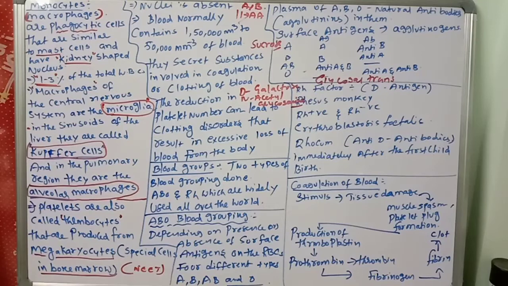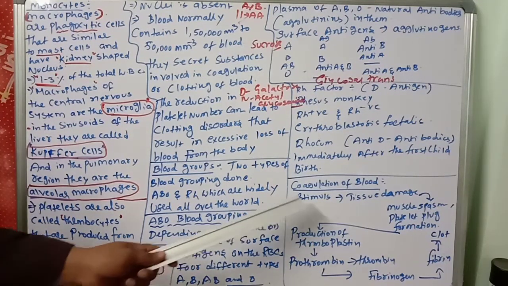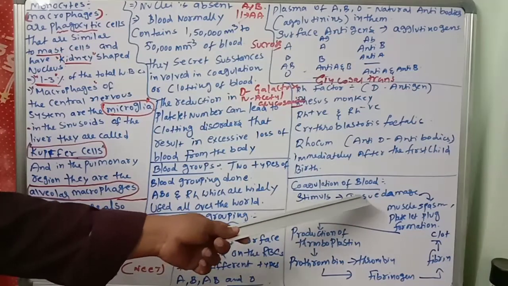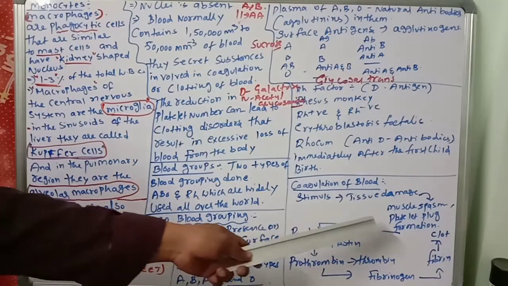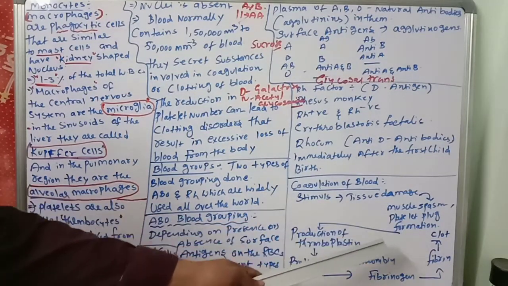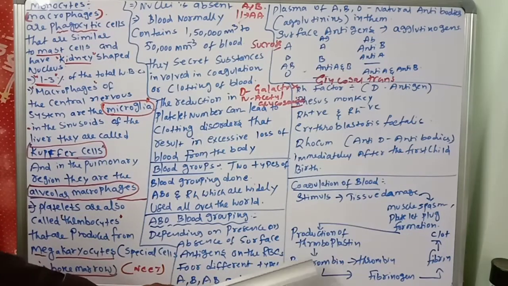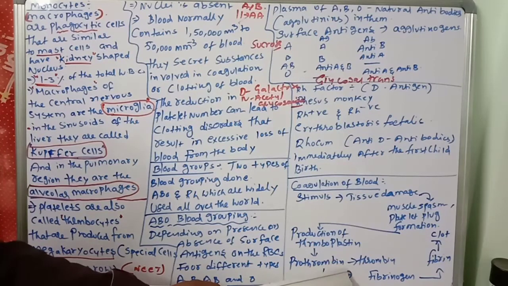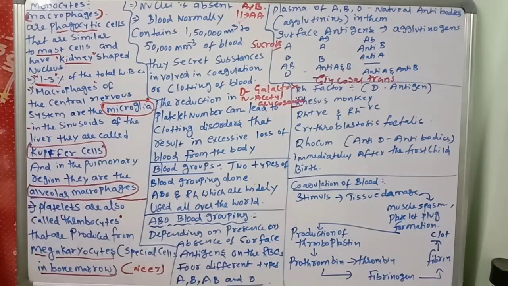Next, coagulation of the blood. Today we will discuss the flow chart of coagulation of blood. Any stimulus leads to tissue damage and muscle spasm, platelet plug formation, and production of thromboplastin. This thromboplastin converts prothrombin to thrombin. The thrombin converts fibrinogen to fibrin. Fibrin is helpful for the formation of the clot.